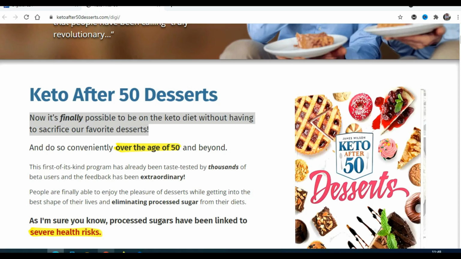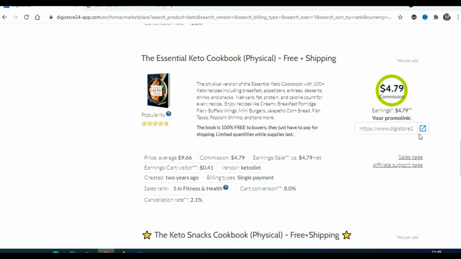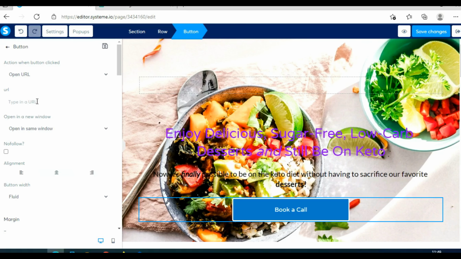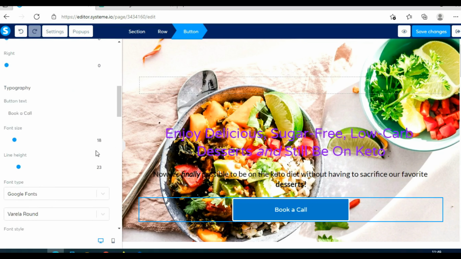So I will go back on Digistore24 and I will just click here, okay, and Control C to copy this affiliate link, Digistore24 affiliate link, and go back here and paste that affiliate link here. As you can see, this is my Digistore24 affiliate link. And here I can choose to open in this window or a new window. This is a squeeze page, you can open this in the same window. So just choose same window.